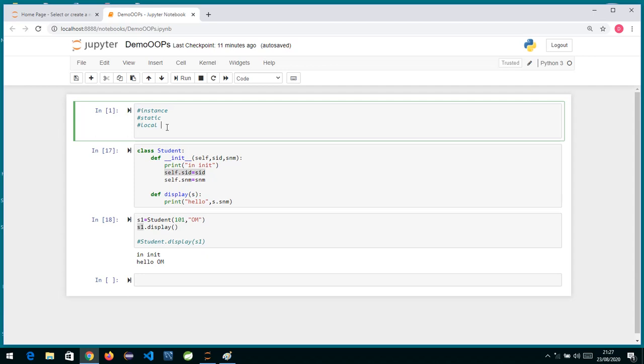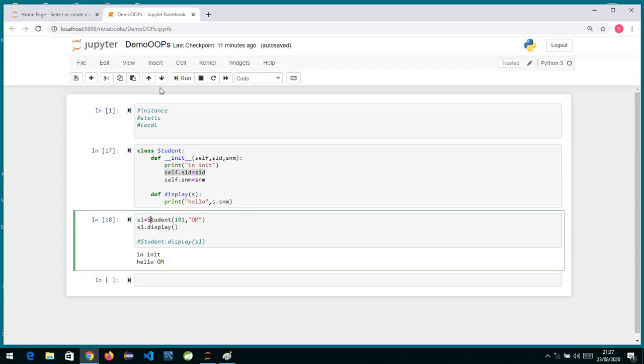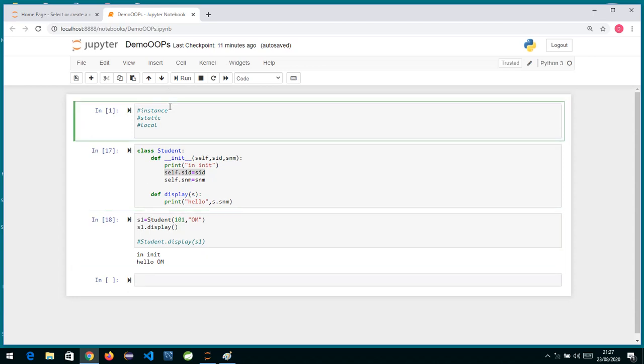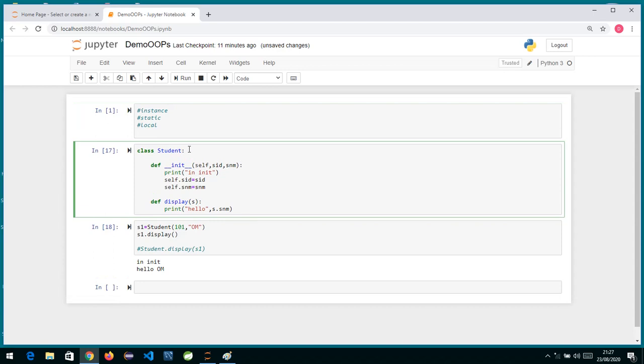So these things we should declare as instance variables. Instance variables are those variables for which memory is allocated whenever you create an object. And static variables are those variables which are common for everyone. Suppose there is a common trainer over here. So the trainer for everyone is a common trainer.